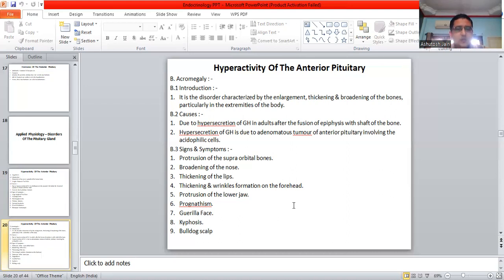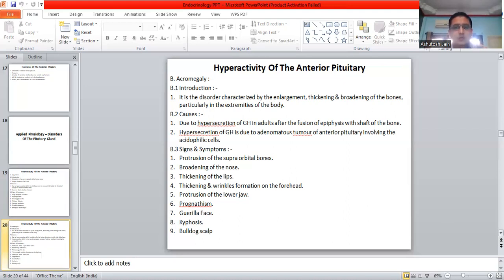Signs and symptoms: protrusion of the supraorbital bones, broadening of the nose, thickening of the lips, thickening and wrinkle formation on the forehead, protrusion of the lower jaw, prognathism, gorilla face, kyphosis, and bulldog scalp. The main and important feature is the protrusion of the supraorbital bones.